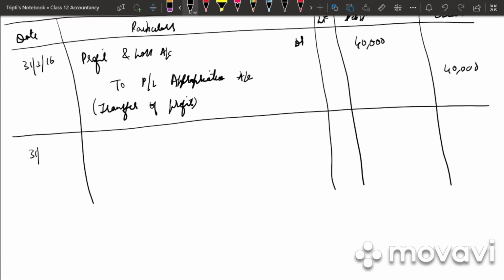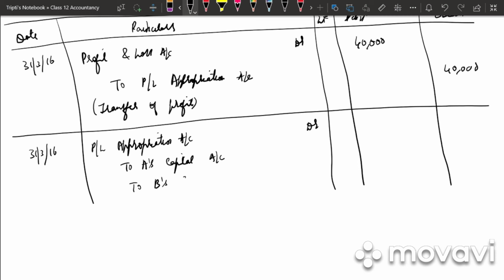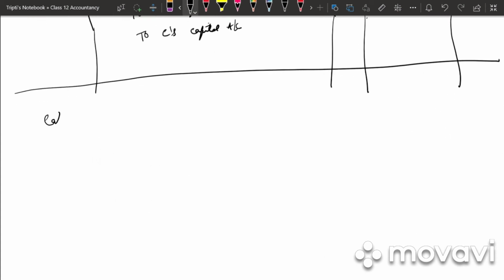The last journal entry we'll have is on 31/3/16, that is there are 3 partners and we'll be transferring it to the partners capital account. So it is profit and loss appropriation account debited to A's capital account, to B's capital account, to C's capital account.